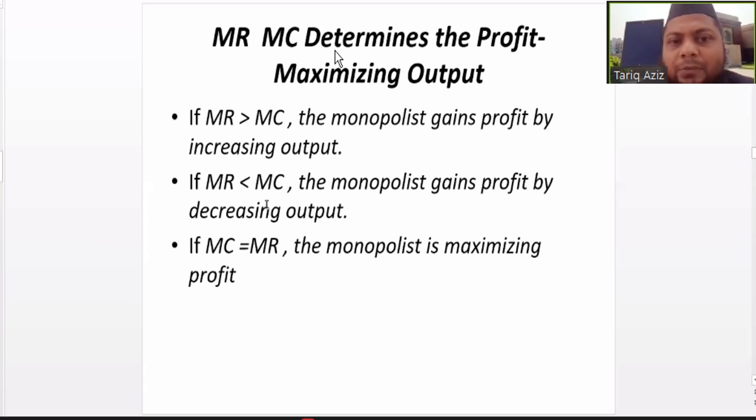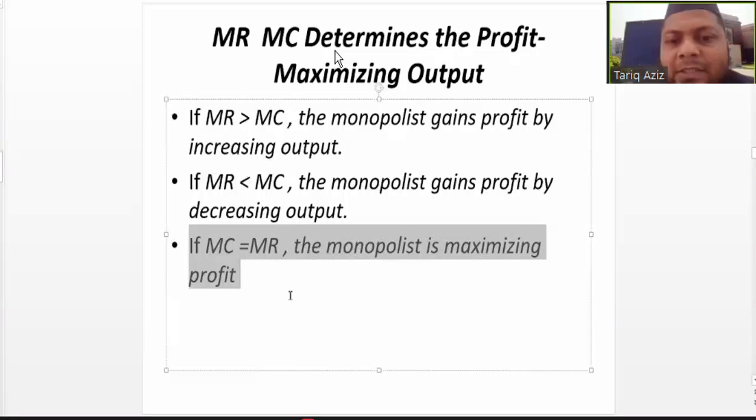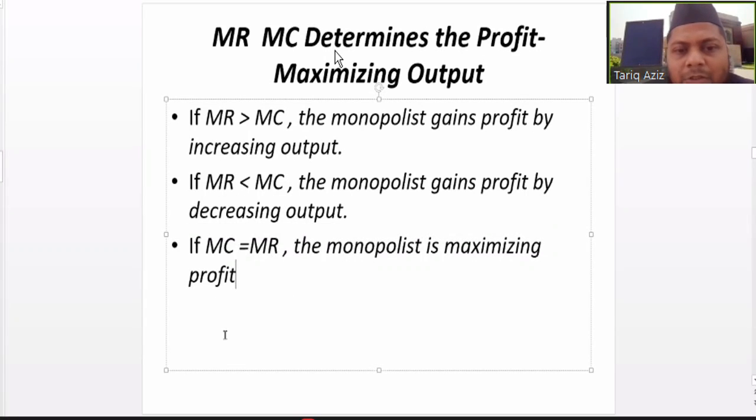If marginal revenue is less than marginal cost, the monopolist gains profit by decreasing output. And if marginal cost is equal to marginal revenue, the monopolist is maximizing profit. So initially we talked about this point, where marginal revenue is equal to marginal cost, or marginal cost is equal to marginal revenue. This is the point where the profit of the monopolist is maximum.